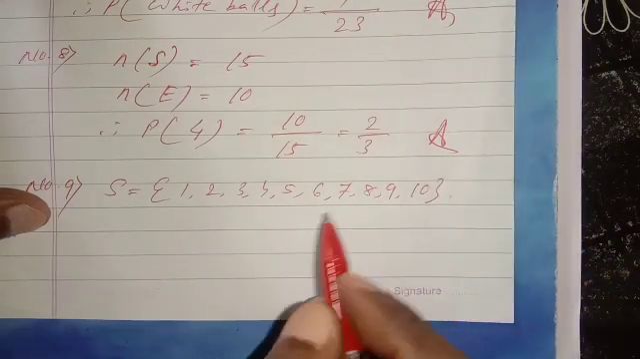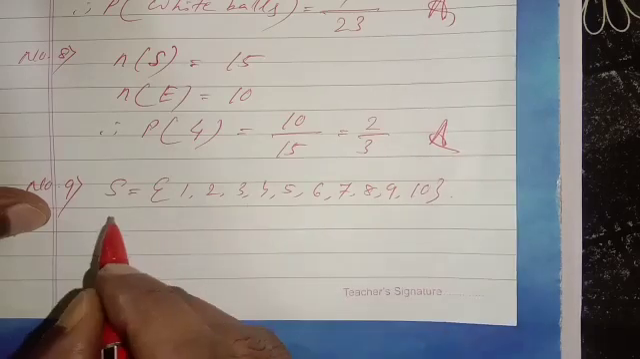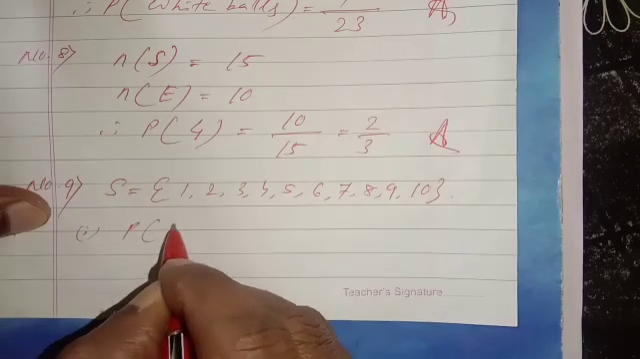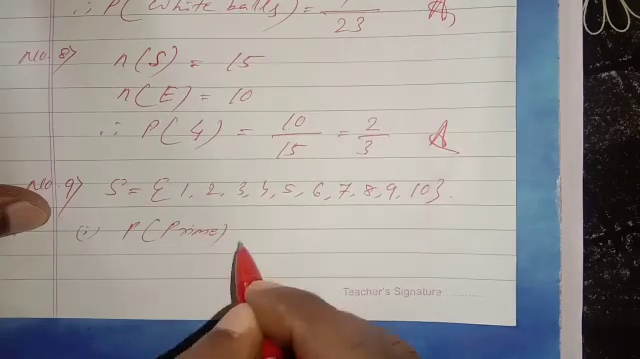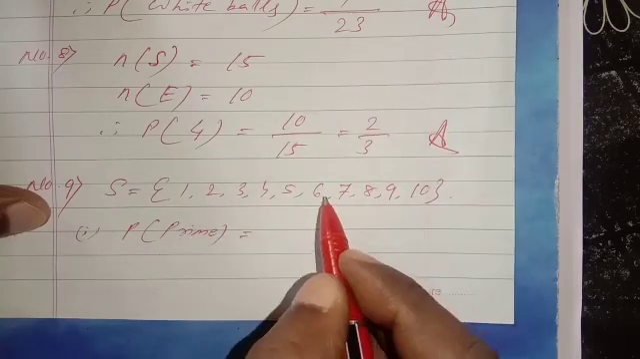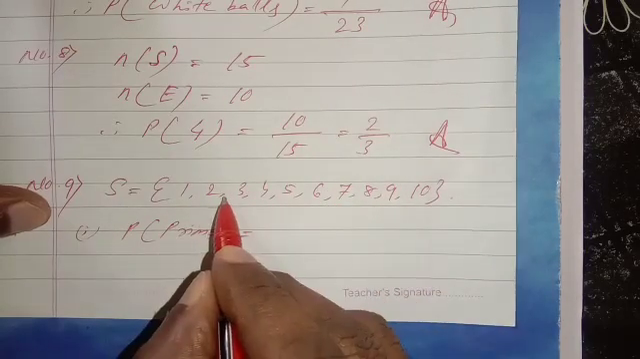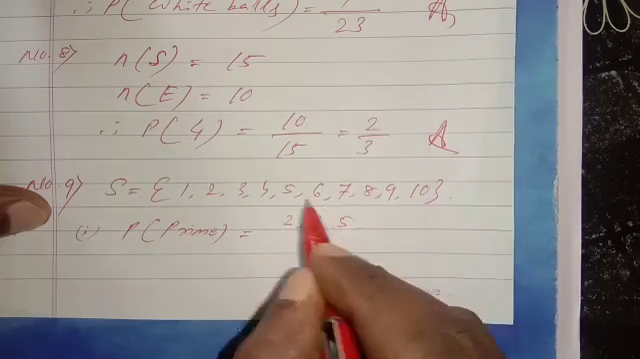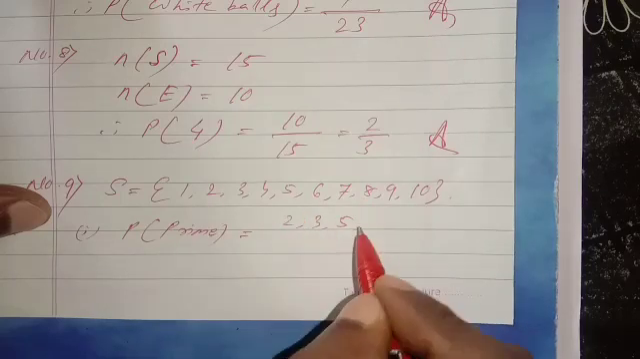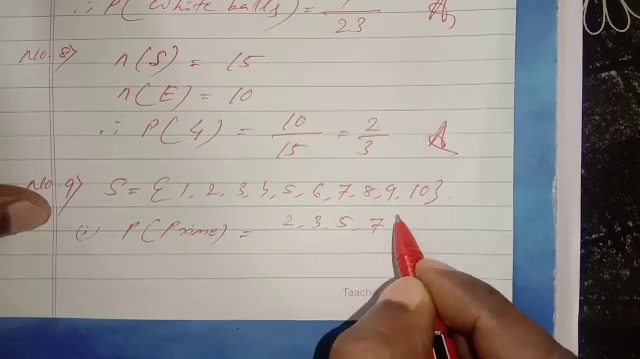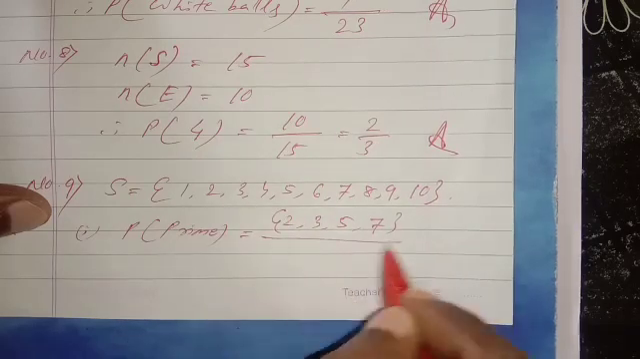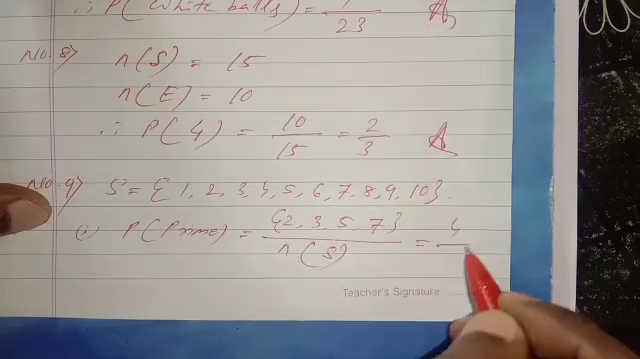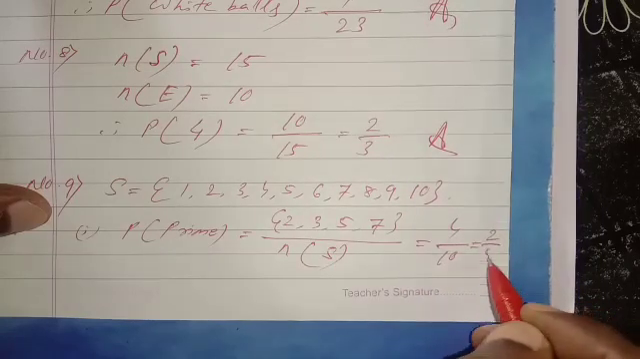The balls present having numbers 1, 2, 3, 4 up to 10. The first part: probability of getting a prime number. So how many prime numbers are there? The lowest prime number is 2; 2 is a prime number, 3 is a prime number, 5 is a prime number, 7 is a prime number. And the total number of elements present in the sample space is 10. That means 4 by 10, it will go by 2, that is 2 by 5.